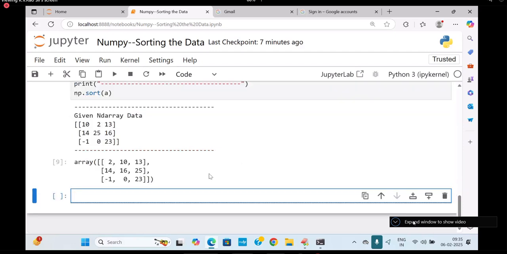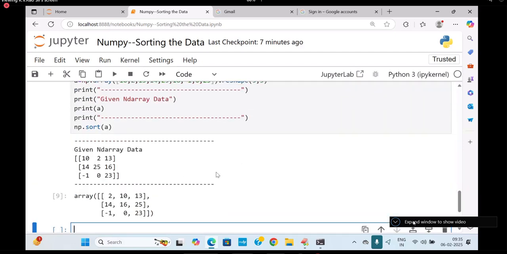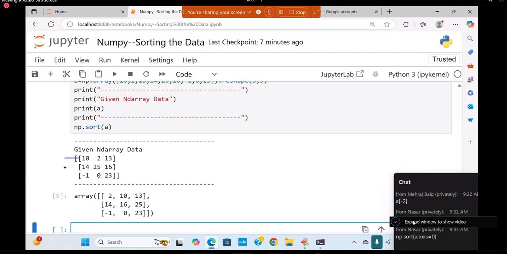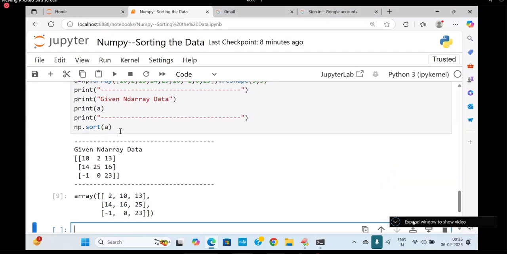I'm going to print it. Please observe, all of you. This is going to be the matrix. Please observe the rows once. Is it row wise sorting or not? Row wise sorting. That means by default, the sort function will sort row wise.